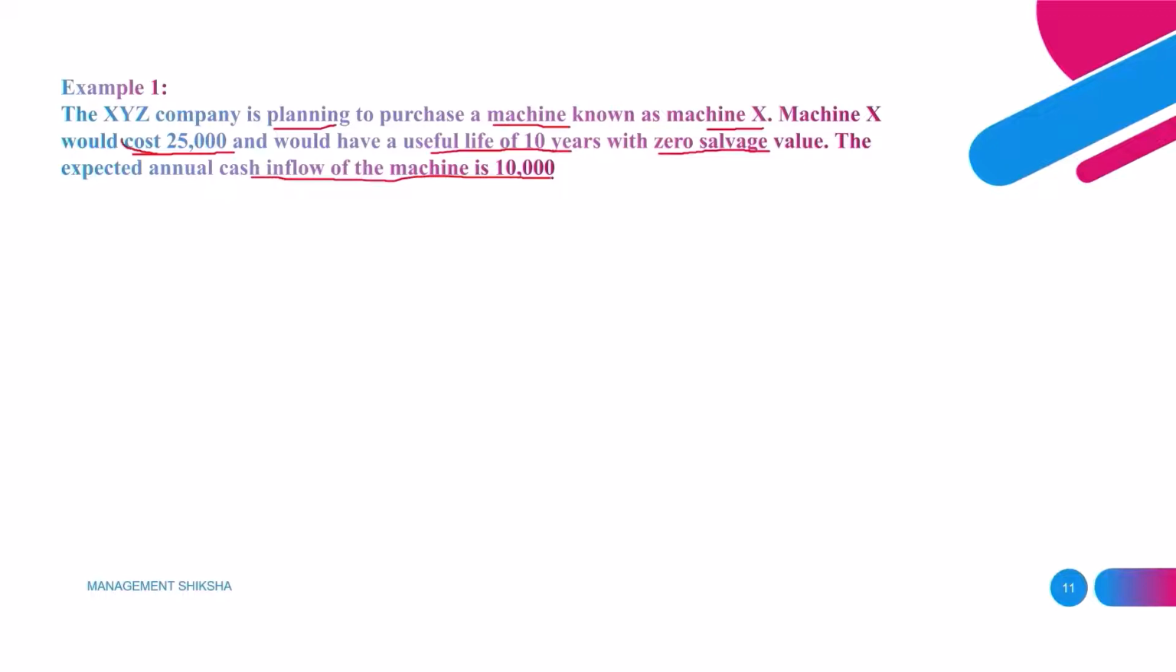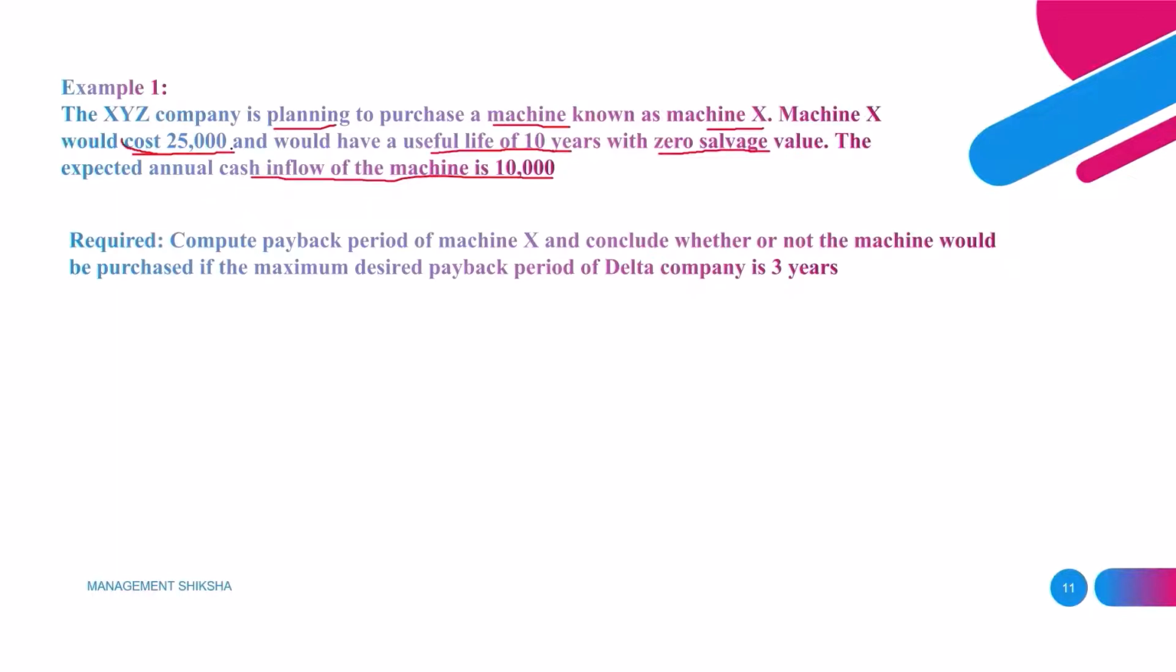Based on this information we want to get the payback period. Initially they are investing 25,000 rupees, so within how many years can they get their investment back? But here the company put one condition. This company wants that if the payback period is less than 3 years, they can go with this project. If it is more than 3 years, they won't go with this project.